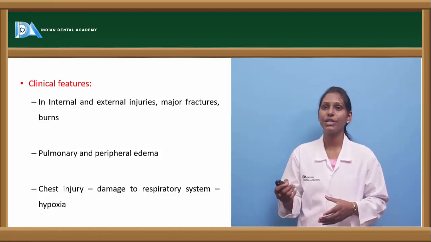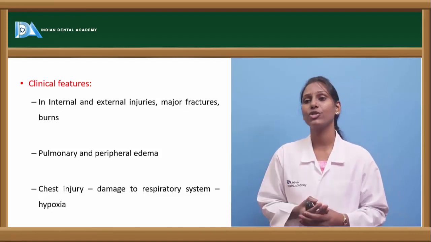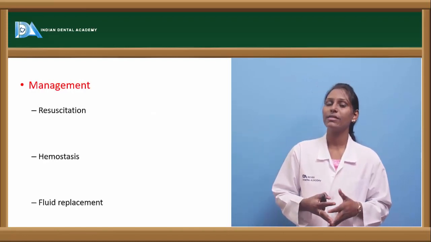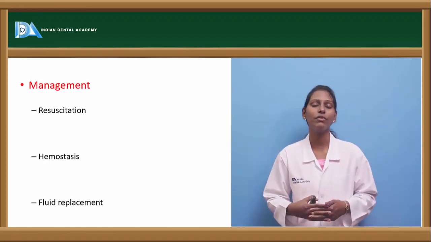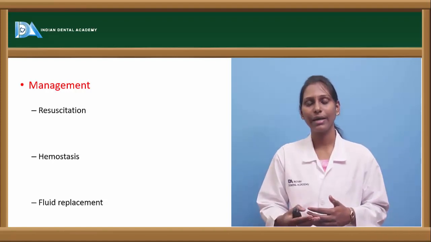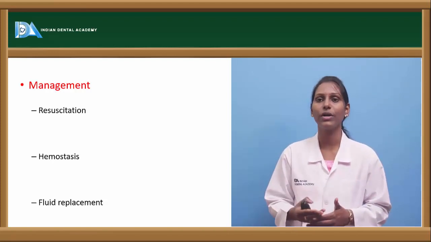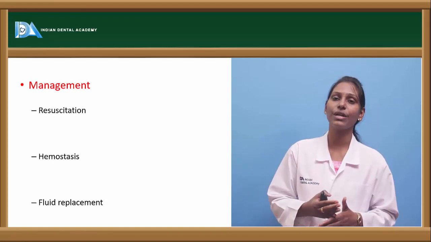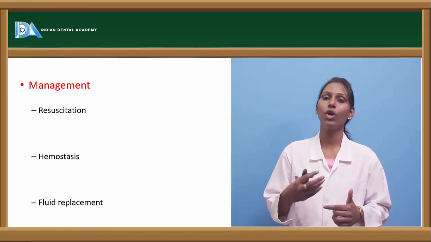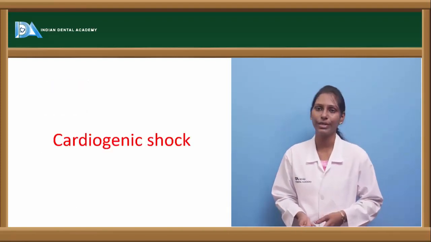In case of chest injury, where there is contusion injury to the heart directly, there can be damage to the respiratory system, thus further leading to hypoxia. How do we manage this? Similar procedures to how we manage hypovolemic shock. It includes resuscitation, again establishing airway, circulation and breathing for the patient. Hemostasis, very important, especially in case of external injuries or any fractures, and fluid replacement to bring back the vascular volume. We have to go for fluid replacement.